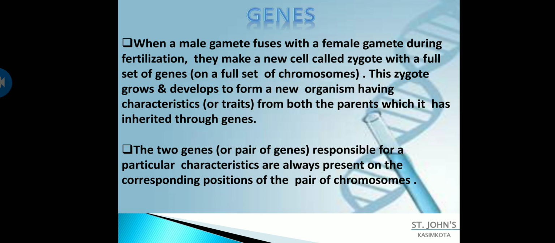Like for example, I will give you an example. Take the garden pea plant. Why garden pea plant? I was talking about tall plants and dwarf plants. The garden pea plant is tall because it has a lot of hormone in its body which makes it tall. The synthesis of this hormone depends on the efficiency of certain enzymes.